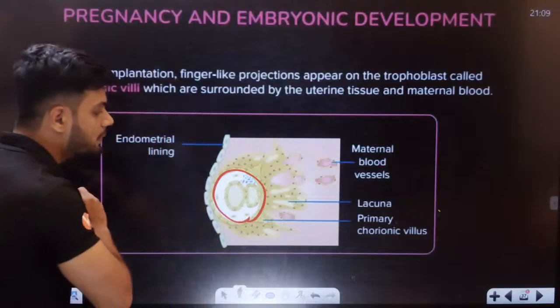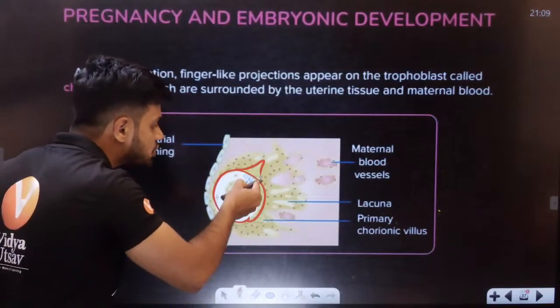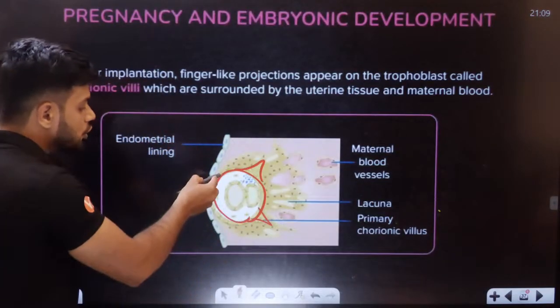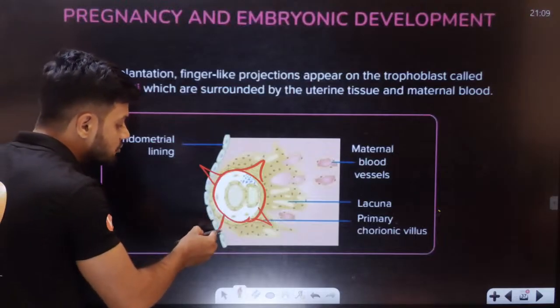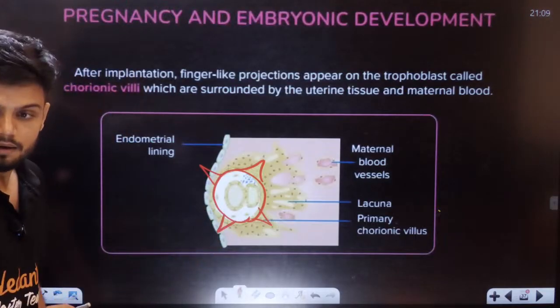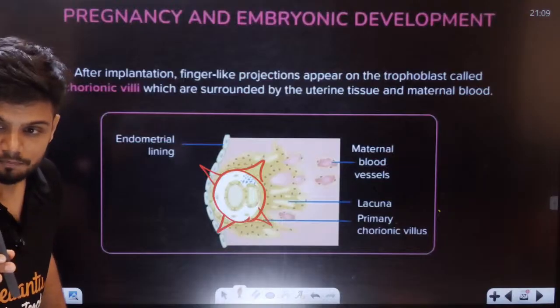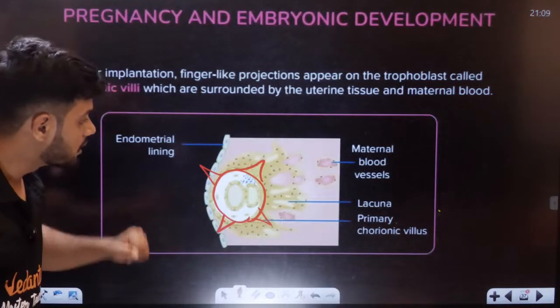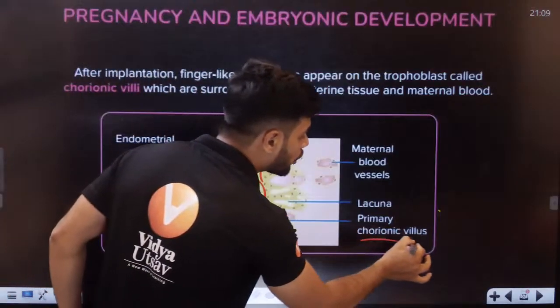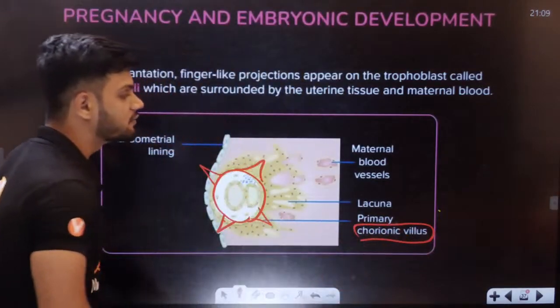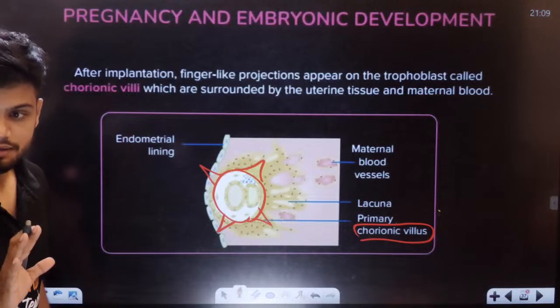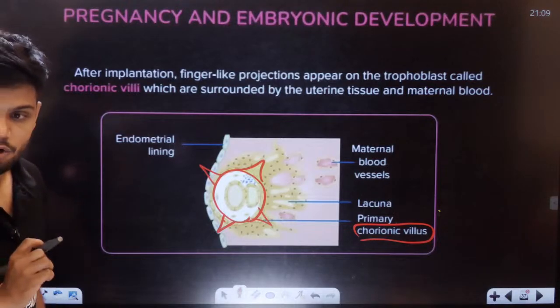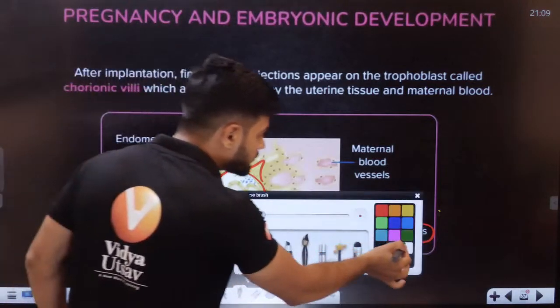On top of the trophoblast cells, there is a finger-like structure arising. This finger-like structure on the top here is called chorionic villus or chorionic villi.